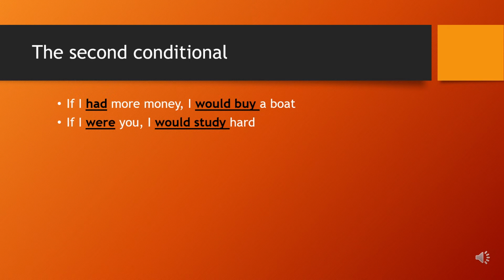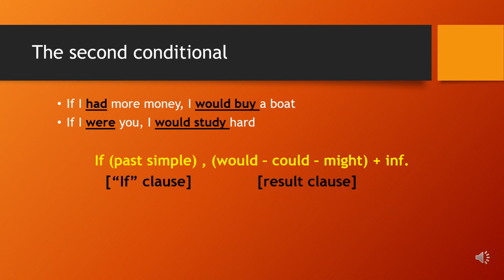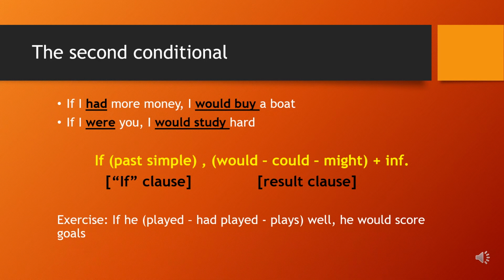Now let's go to the rule. From these two examples, we deduce the rule. In the if clause, we use the past simple, and in the result clause, we use would or could or might plus the infinitive of the verb. Now let's do an exercise to see if we understood the lesson.